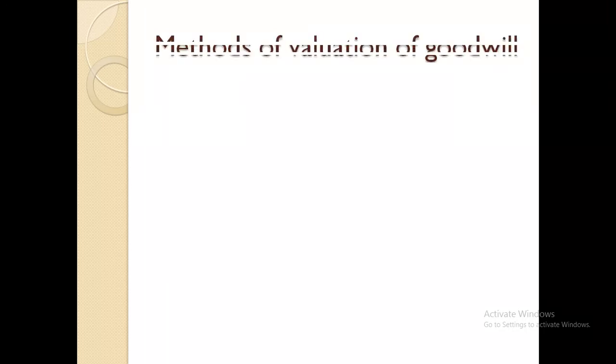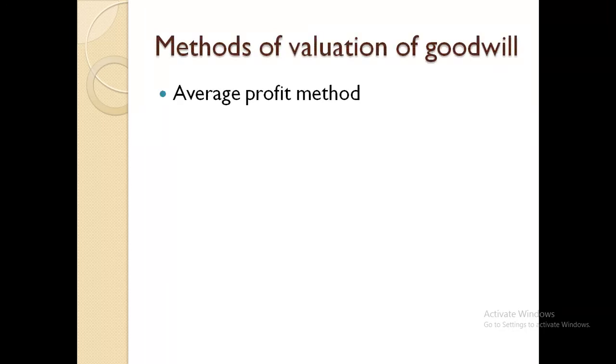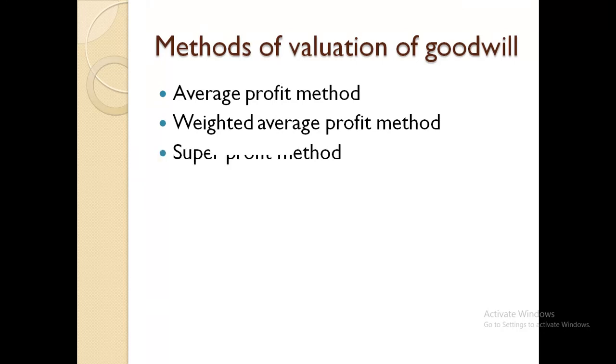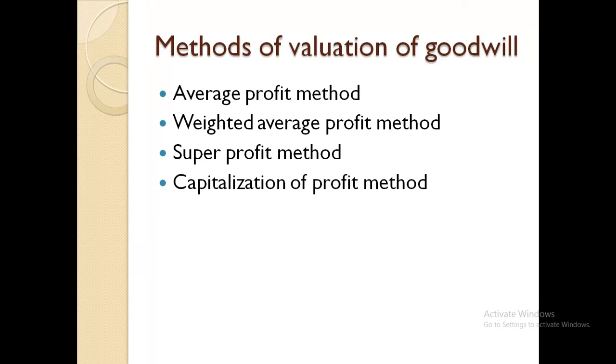Next is methods of valuation of goodwill. The first method is average profit method. Next is weighted average profit method. Next is super profit method. Next is capitalization of profit method. All these methods we are going to learn through sums. These method sums we will study later on.